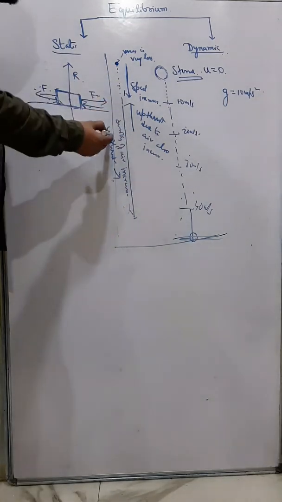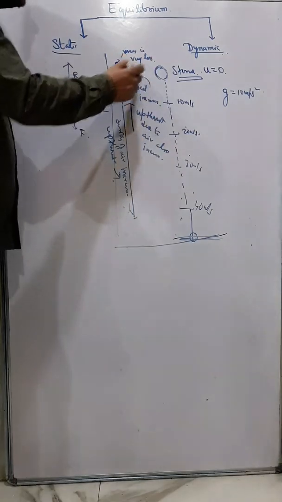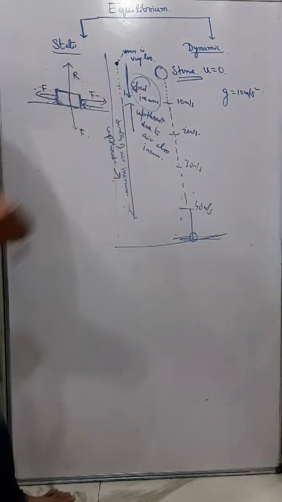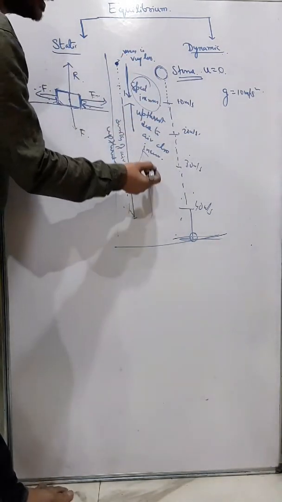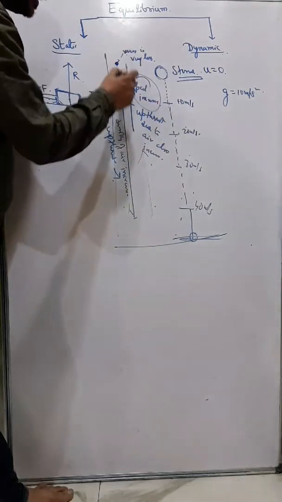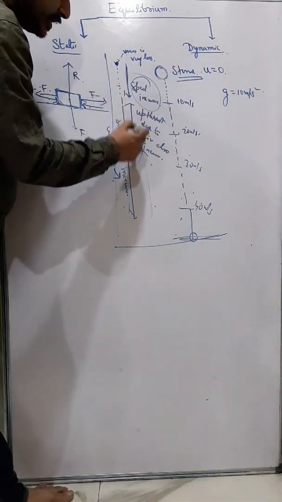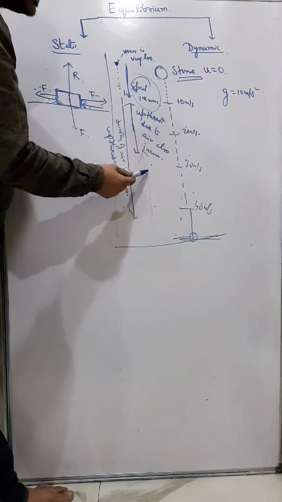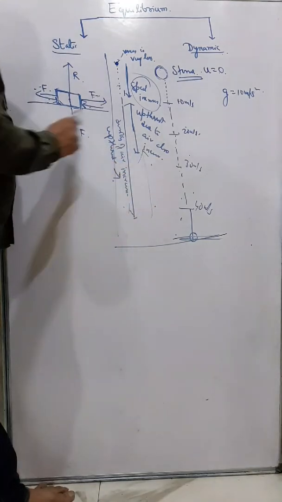So this upthrust counterbalances the increase in speed, because upthrust is acting in the upward direction and the velocity of the raindrop is in the downward direction. They in fact balance each other.